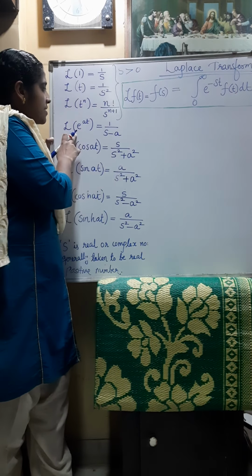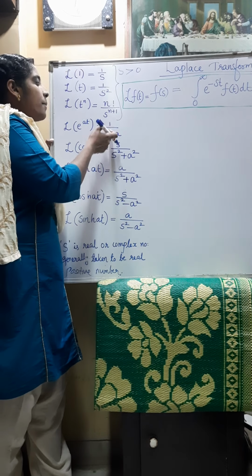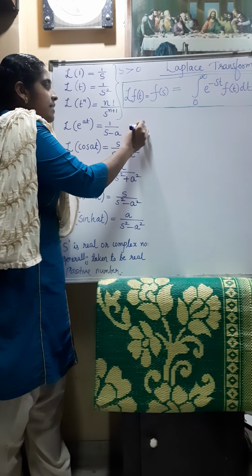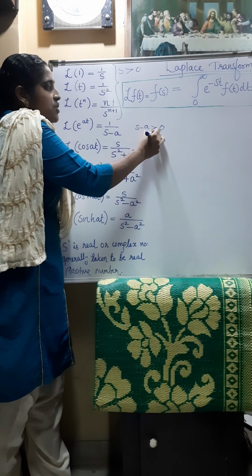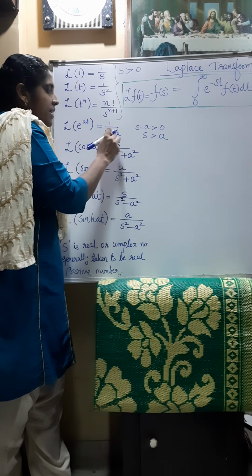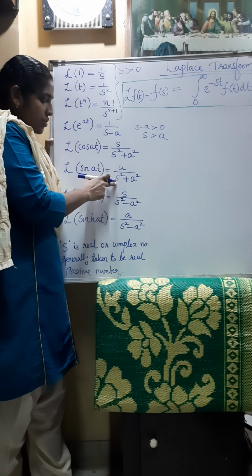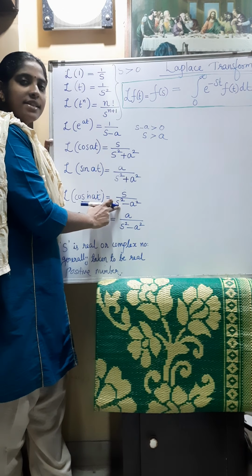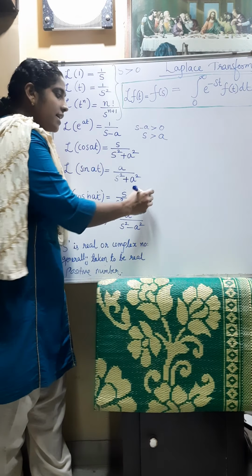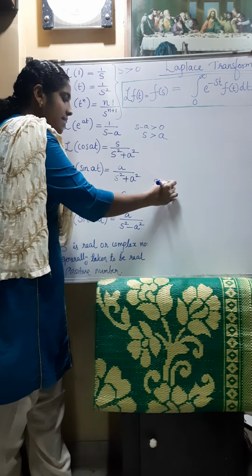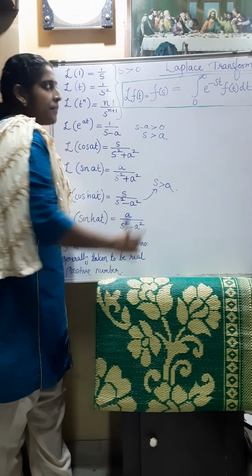But in the case of the Laplace transform of e raised to at, 1 by s minus a is the answer. So for this to be a positive quantity, s minus a should be greater than 0. That means s should be greater than a. So what is the condition here? s should be greater than a. Here s should be greater than 0. Here also s square minus a square should be a positive value. That is, s square is greater than a square, or we can say s is greater than a in this condition.